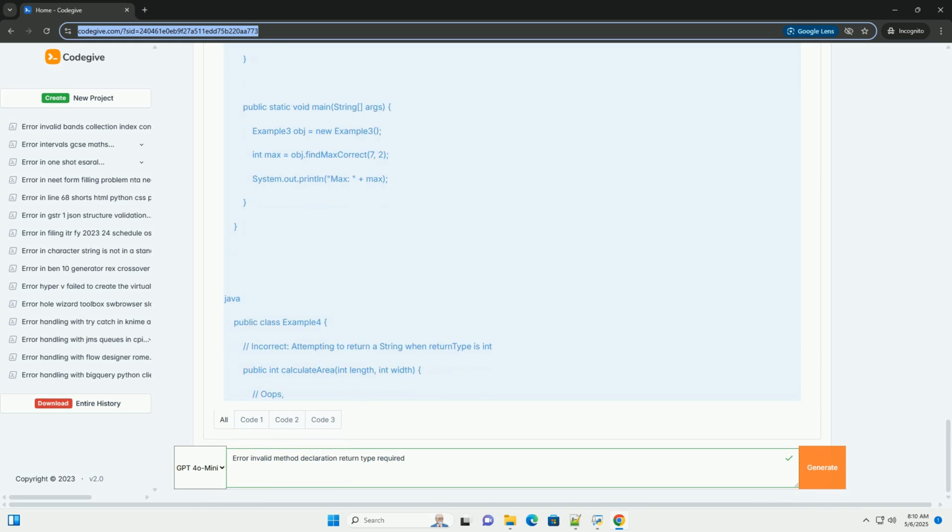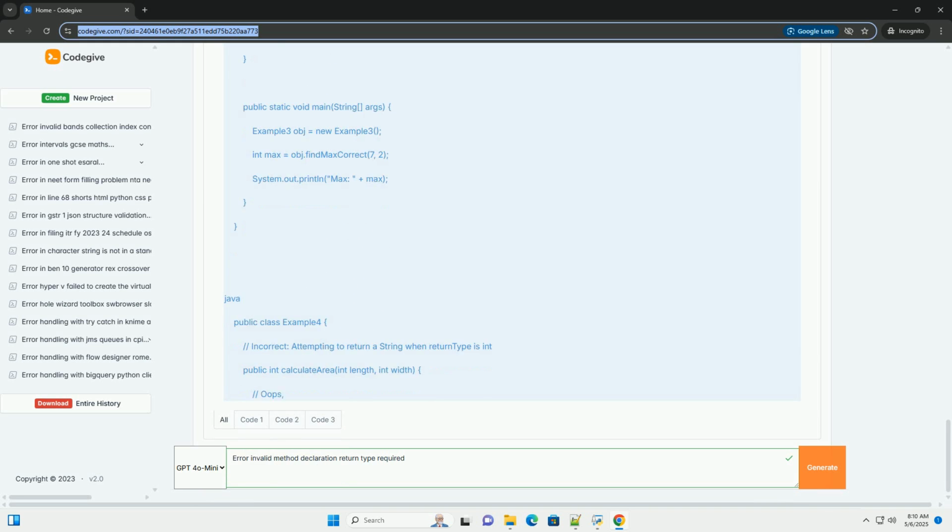Return type: this is the data type of the value the method is expected to return to the caller. It can be any valid Java data type, including int, integer numbers, example 10, -5, 0. Double, floating point numbers, example 3.14, -2.5. Boolean, true or false values.